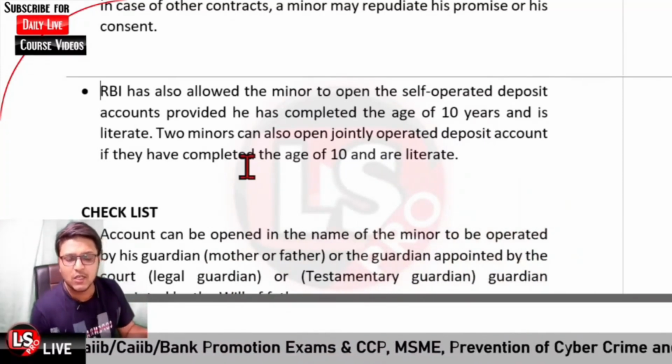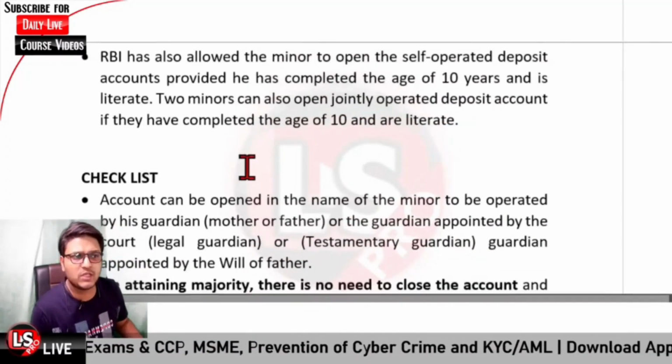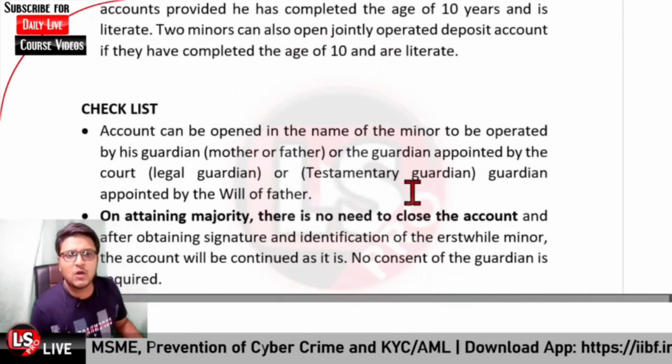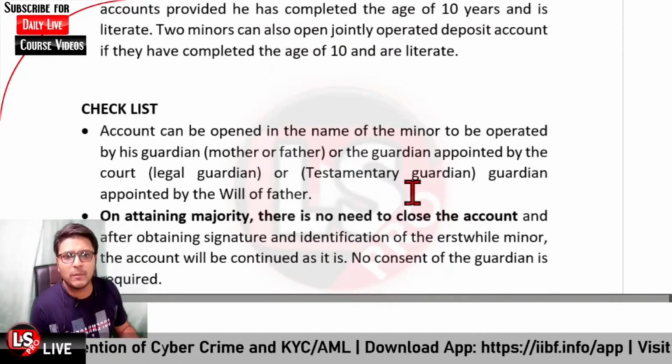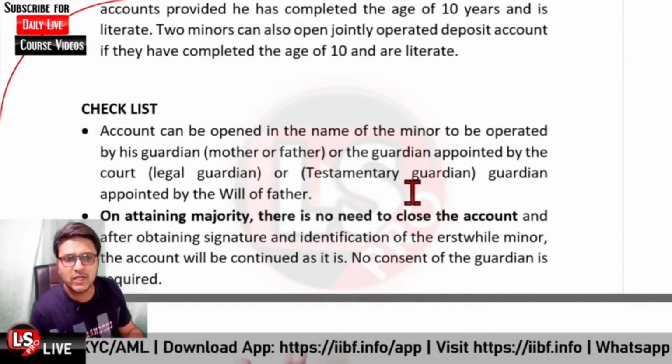In that case, two minors can also open a jointly operated deposit account. Then, accounts can be opened in the name of the minor to be operated by his guardian or a guardian appointed by the court. So there are three types of guardian.